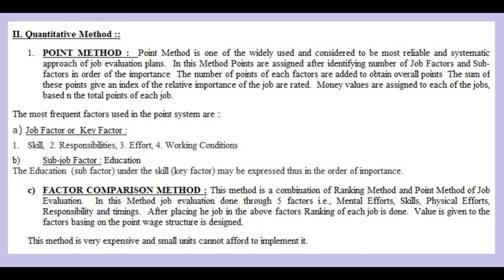And for the office boy, we give physical effort 60, mental effort 40, and less skill, like 20 points. So we calculate the sum of these points and give the ranking to the job. Based on the points and ranking, the wage structure or pay scale structure is prepared.